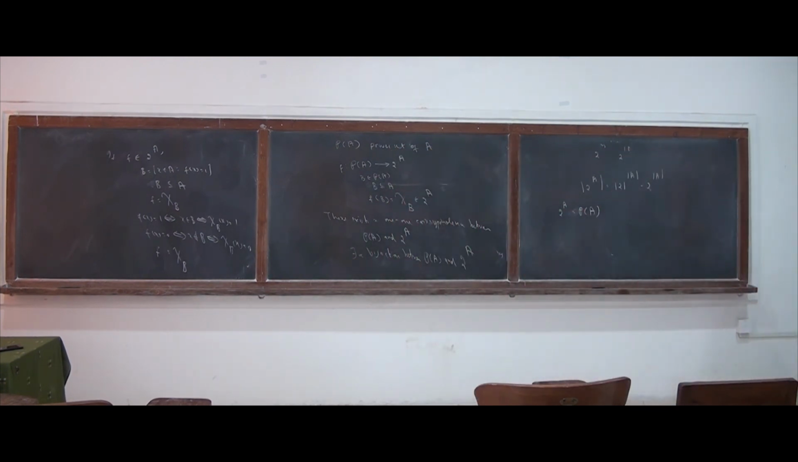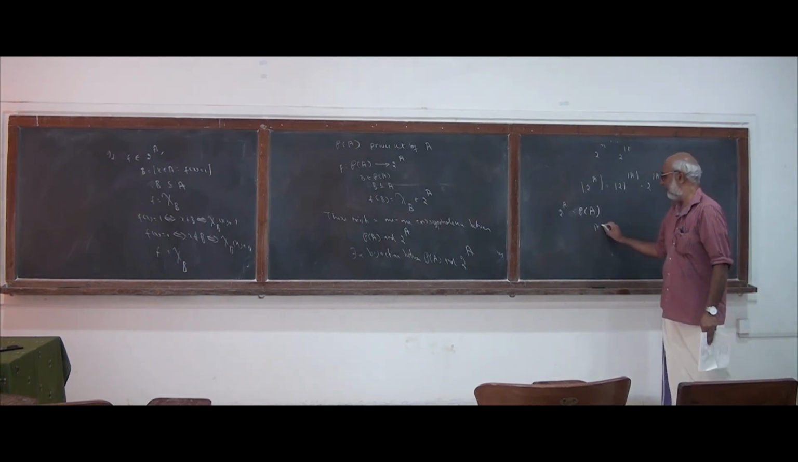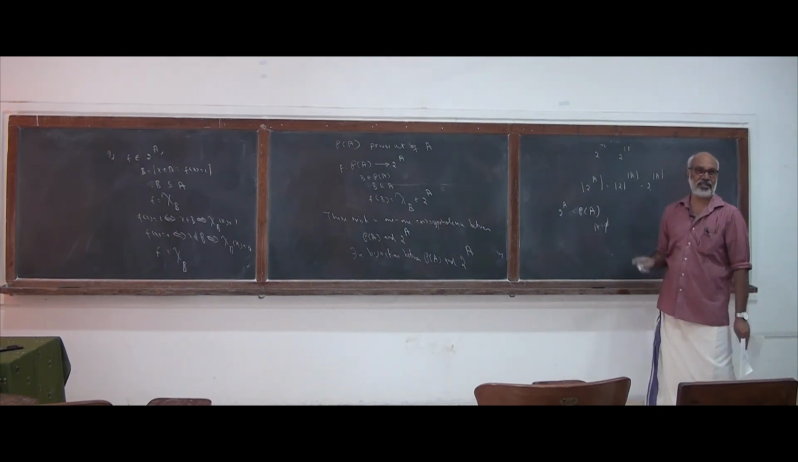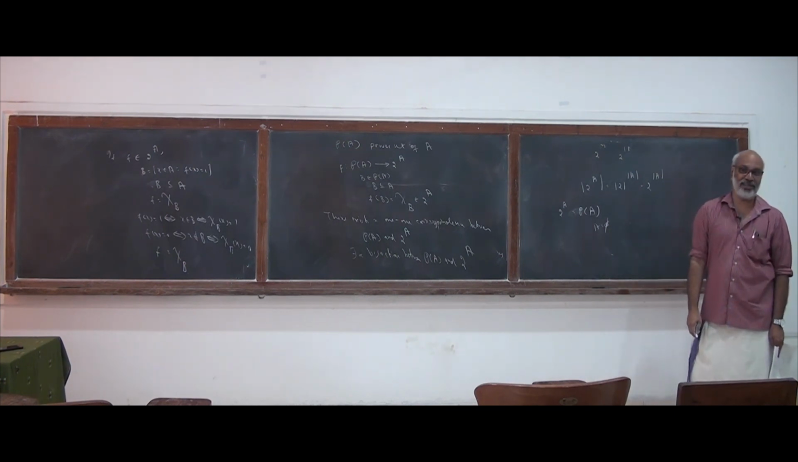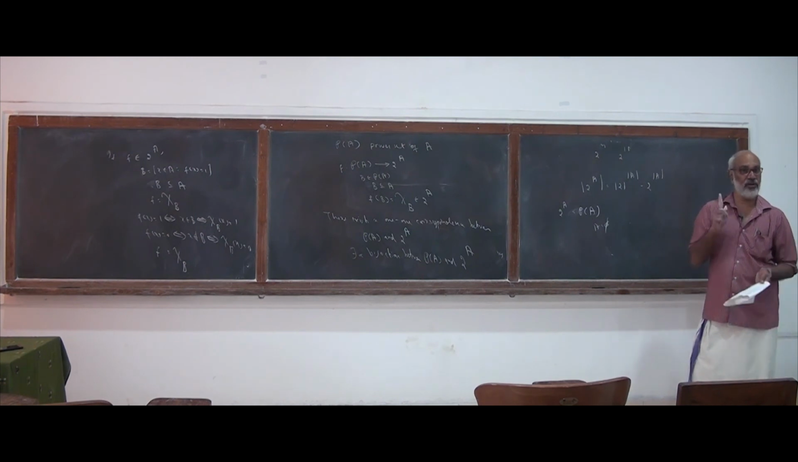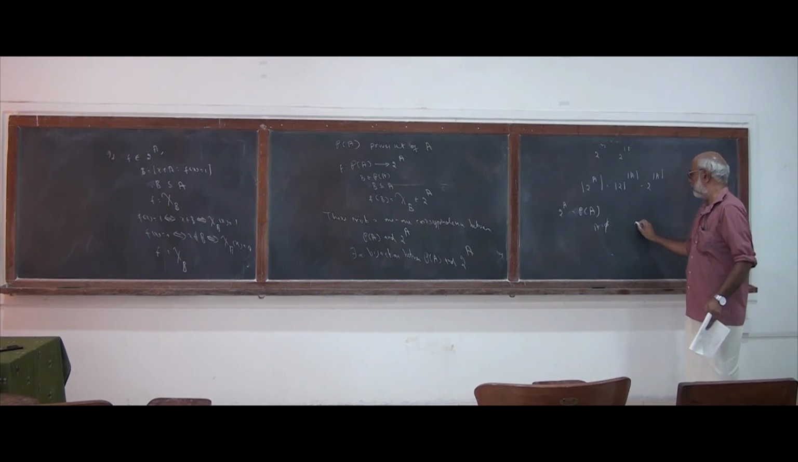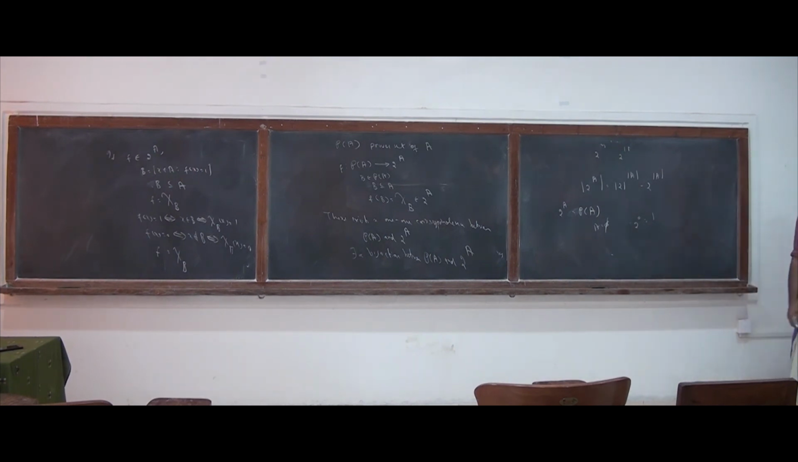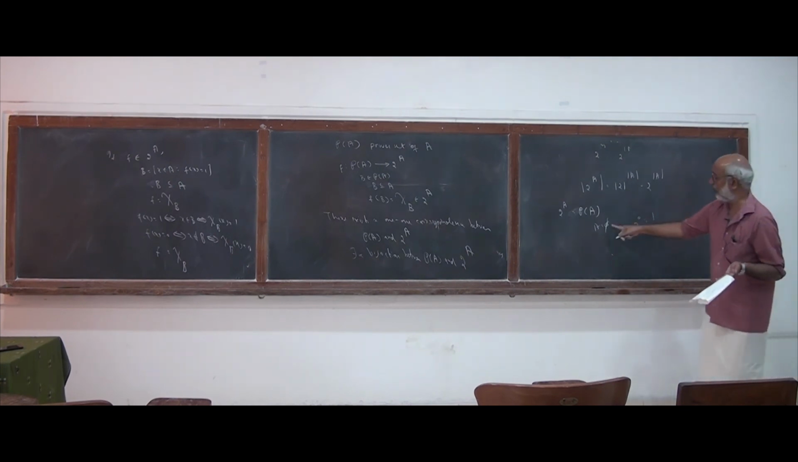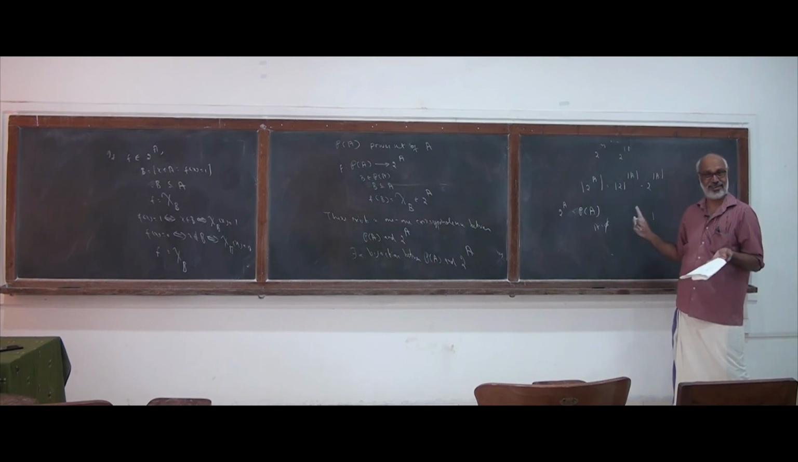If A is empty, how many elements are there? 0 elements. Then how many subsets will be there in the power set of A? The empty set has only one subset. So the power set of A will contain only one element. That is, 2 to the power of 0 is equal to 1. And how many characteristic functions, that is, how many functions will be there from the empty set to a 2 element set 0, 1? Only 1.